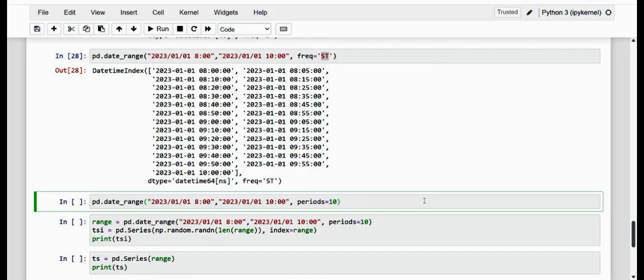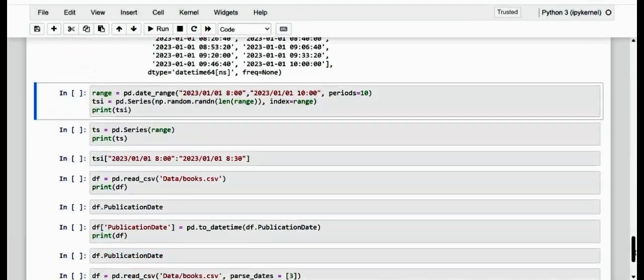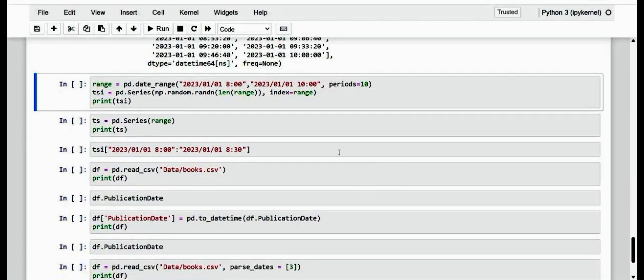In many cases, this kind of object is useful for building series or data frames. For example, it is quite common to use these variables as index, both in the series and in the data frame. So here we go with that exact example. What we are having is a date range from 2023, of course January 1, 8 o'clock in the morning.